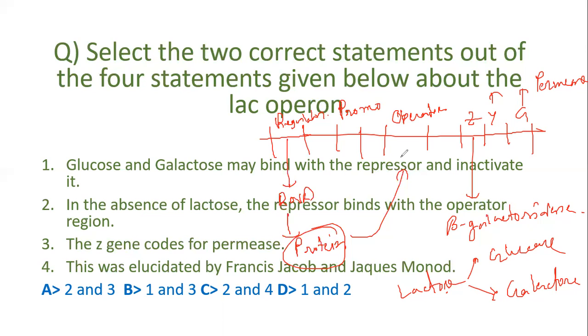Now, along with breaking down lactose, beta galactosidase plays another important role in converting lactose into allolactose.